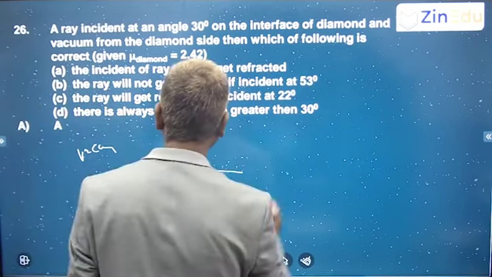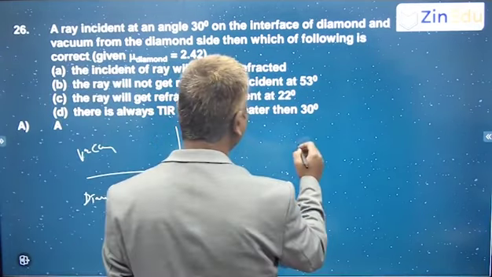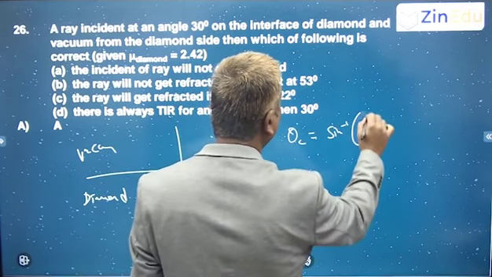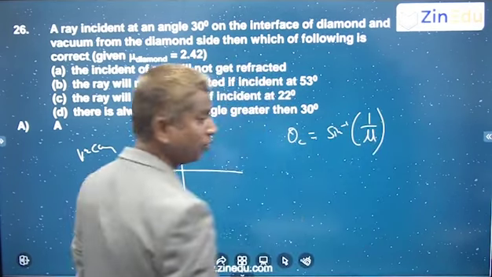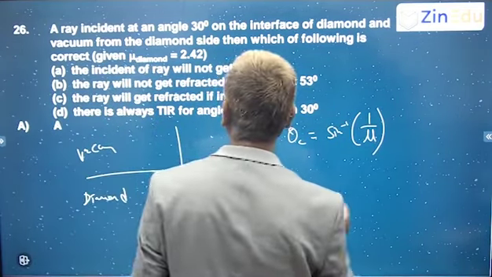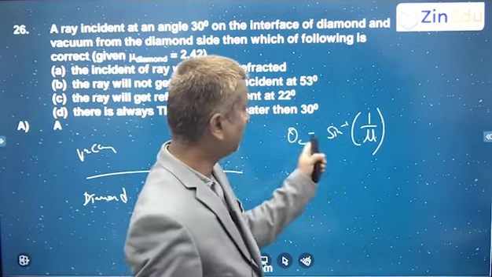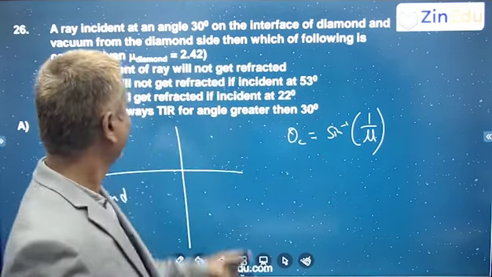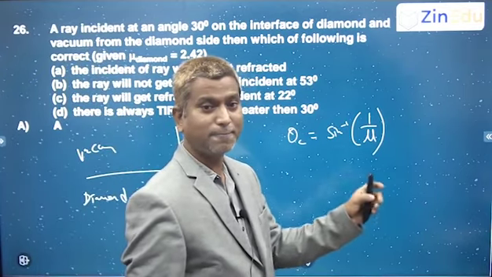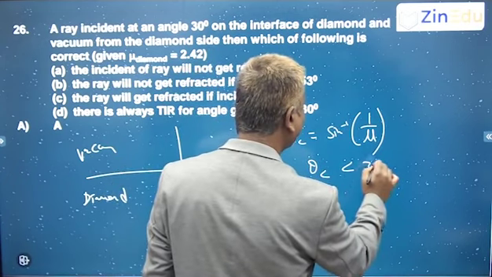So critical angle between these two is sine inverse 1 by mu of diamond, because mu of vacuum is 1, right? So that means mu is greater than 2. If it had been 2, then critical angle you could have got 30 degrees. And since this is greater than 2, the critical angle is definitely less than 30 degrees. Confirm?